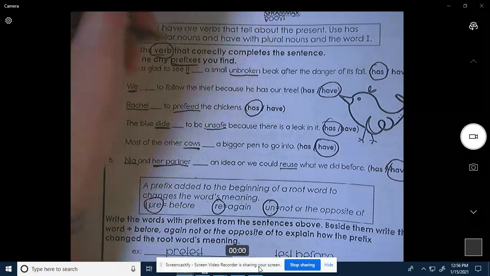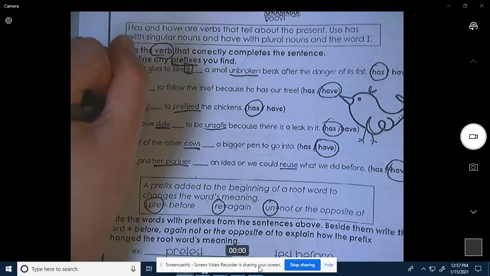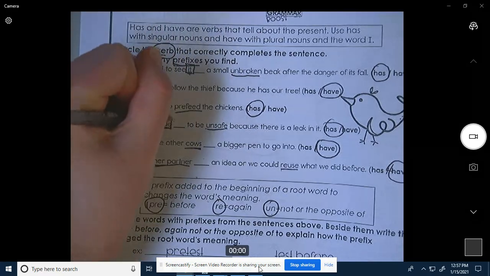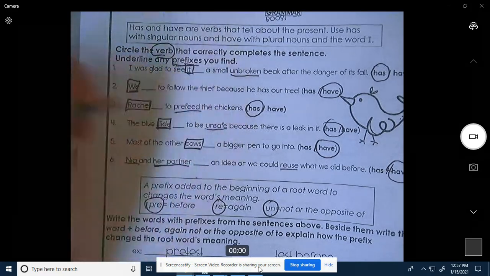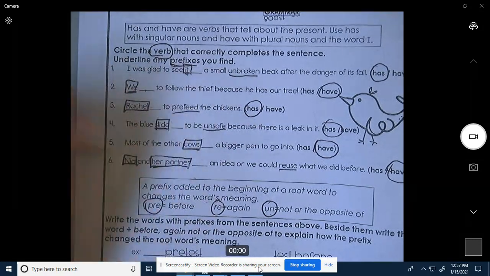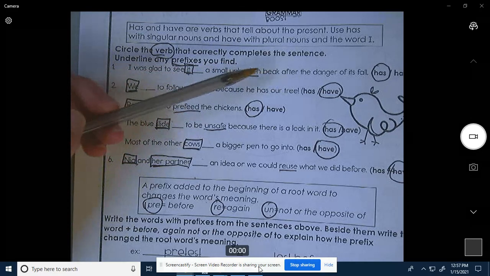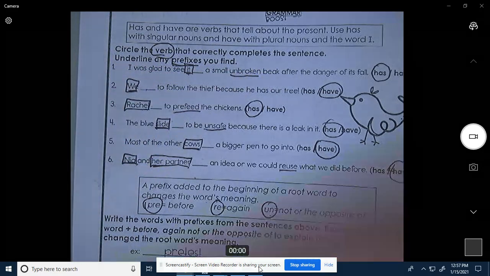Maybe we should box our nouns so that we don't get confused. Let's box our nouns. Because then all of our prefix words are underlined. Okay, so now we have our prefix words that are right here.